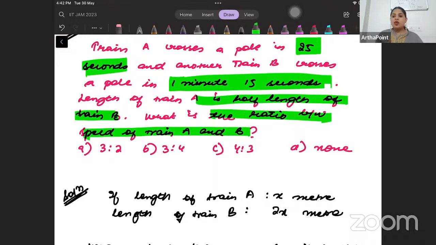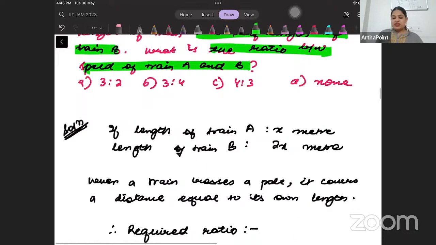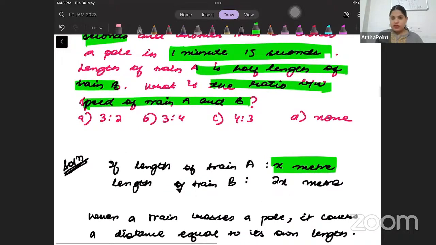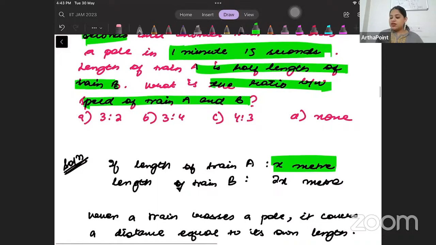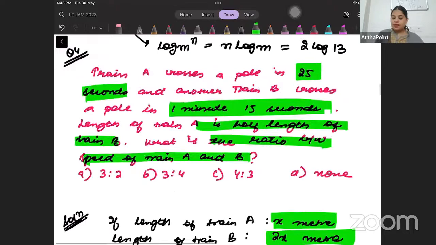So what you can go ahead and do is the following. Let's say length of train A is x. Then length of train B will be double length of train A. So it will be 2x, right? Now when a train crosses a pole, it covers a distance equal to its length. If my length is x meter, I will cover a distance equal to x meter, right? So beta, the required ratio will be what? Ratio means you have to find the speed ratio.